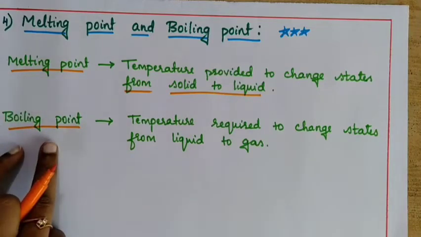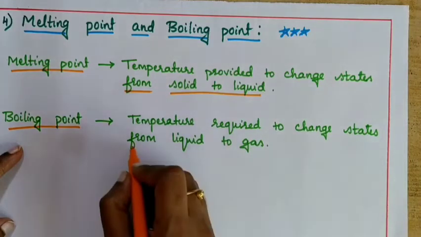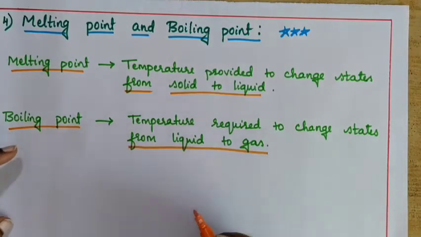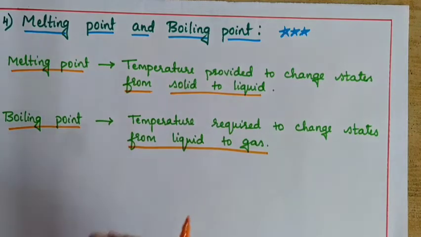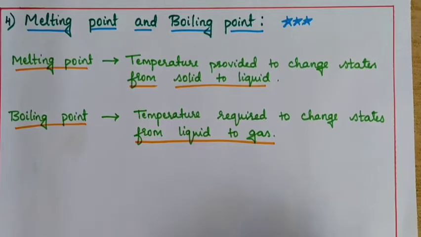And boiling point is the temperature required to change state from liquid to gas. Previously it was liquid. After getting some temperature, it started converting into gaseous state. That particular temperature is known as the boiling point. Now let's see how it is going to vary in haloalkanes and haloarenes.